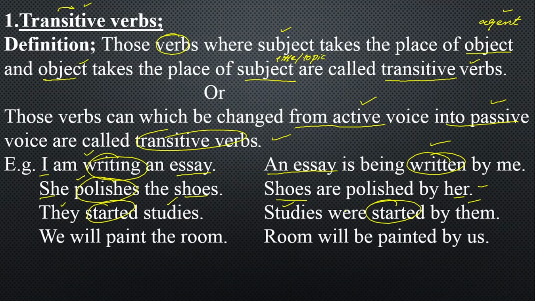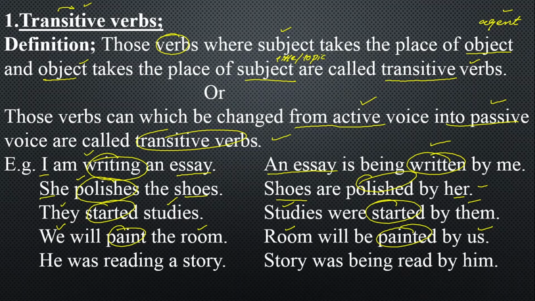Example number 4: we will paint the room. Room will be painted by us. Here, verb paint is transitive verb where subject is changing into us, agent, and object is taking the place of subject, becoming title subject, room. And we can say that those verbs which can be changed into passive voice, like painted. So those verbs which can be changed into passive voice, or where subject takes the place of object and object takes the place of subject, are called transitive verbs.